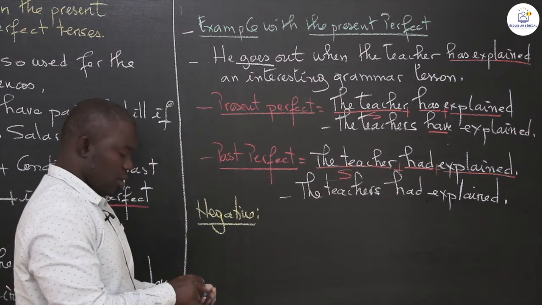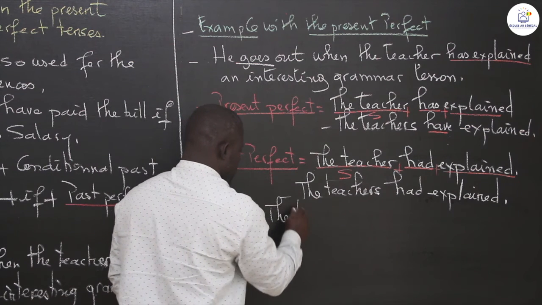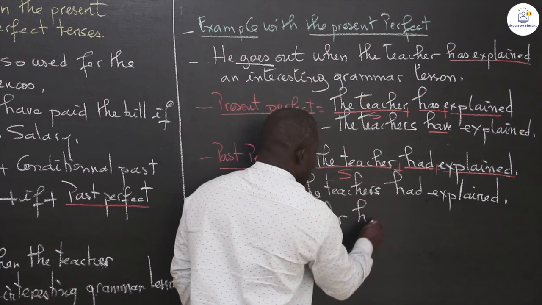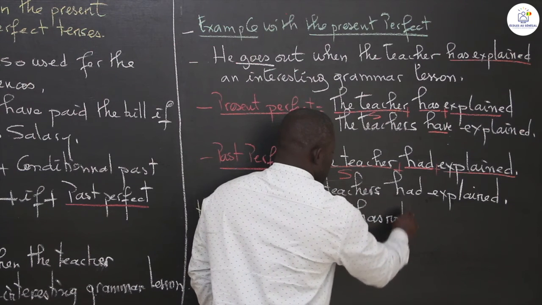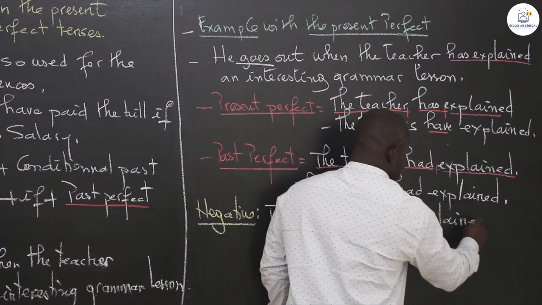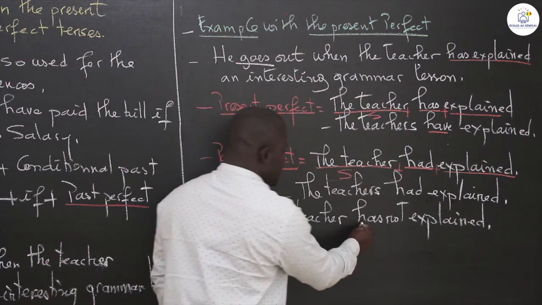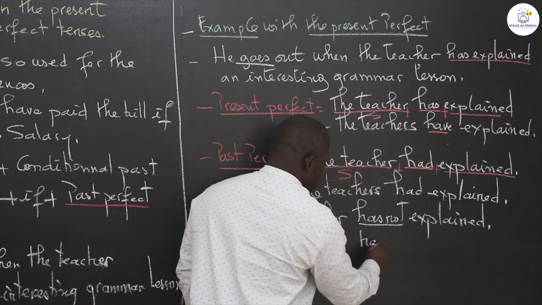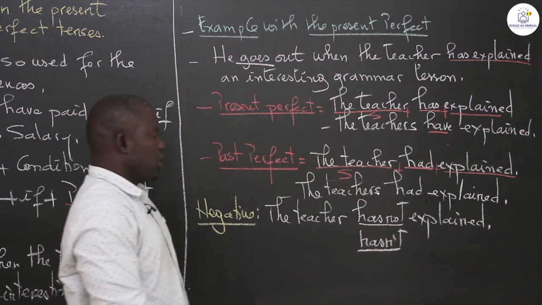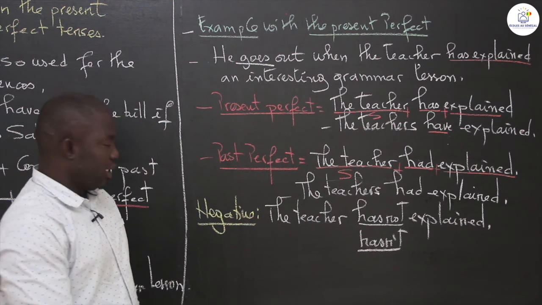Now let's turn to the negative form. Present perfect: the teacher has not explained, or the teacher hasn't explained.